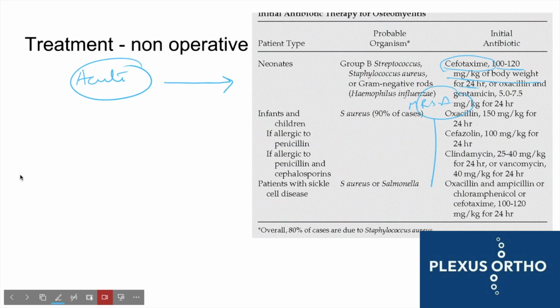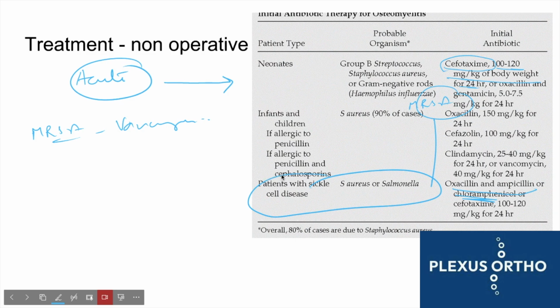If it is a gram-negative organism, you can use gentamicin or amikacin. And in cases of suspected salmonella, oxacillin and ampicillin or chloramphenicol can be used.